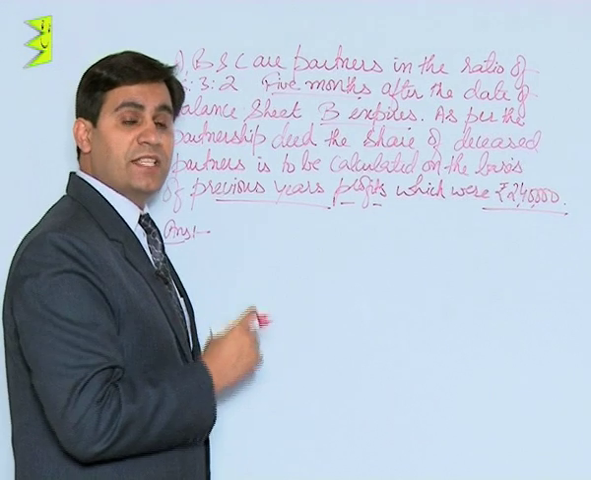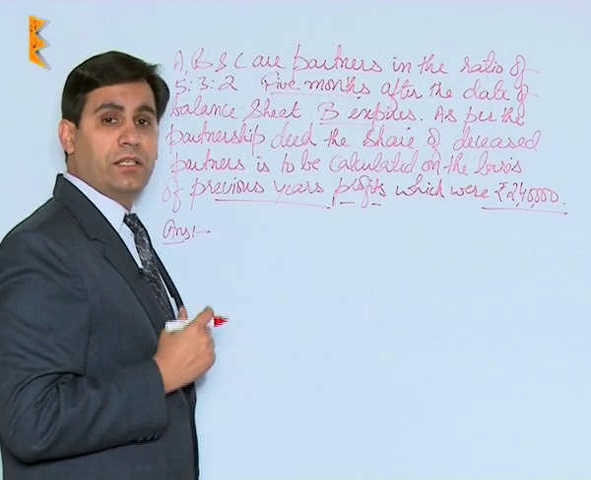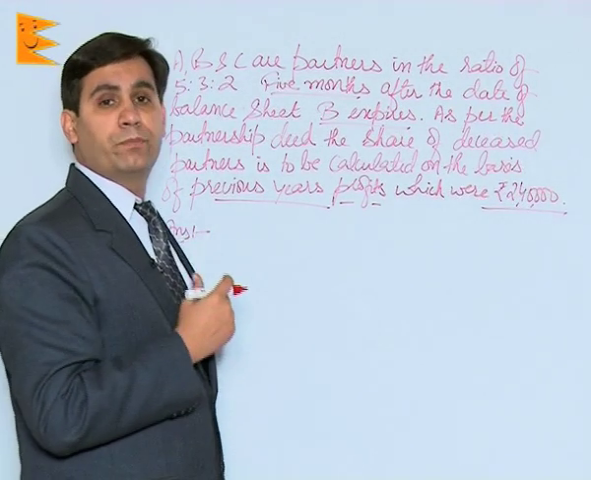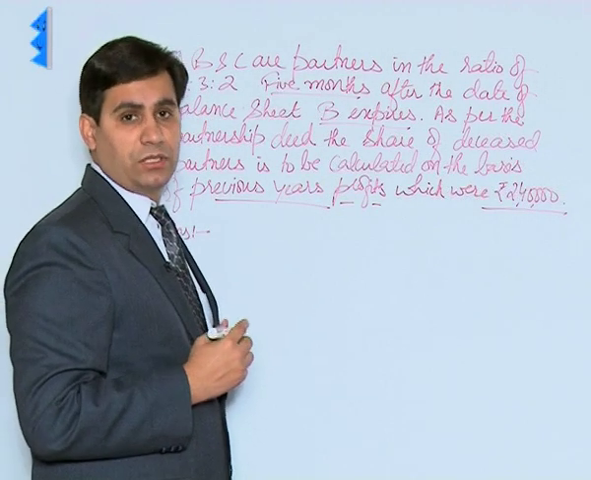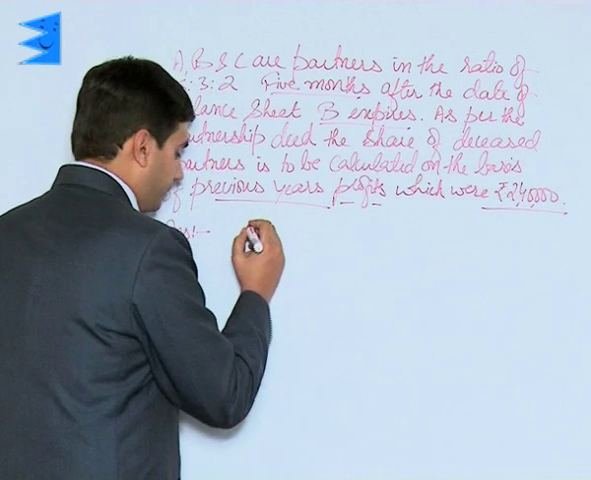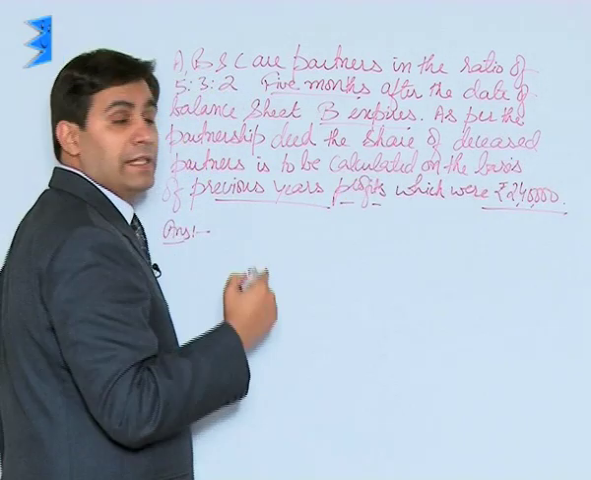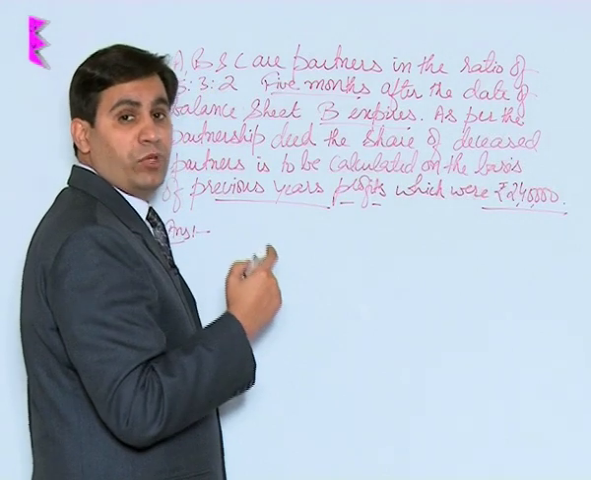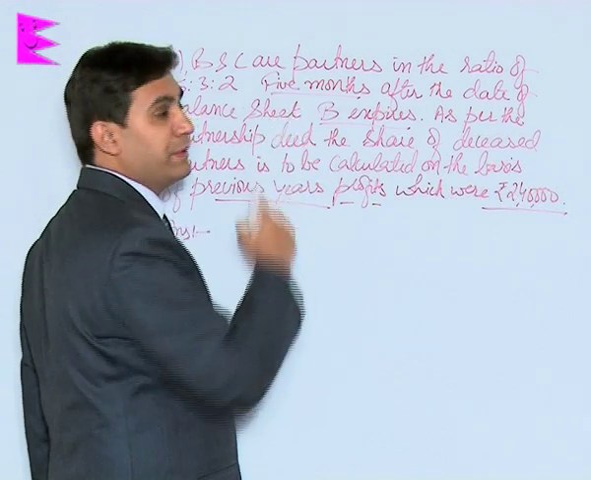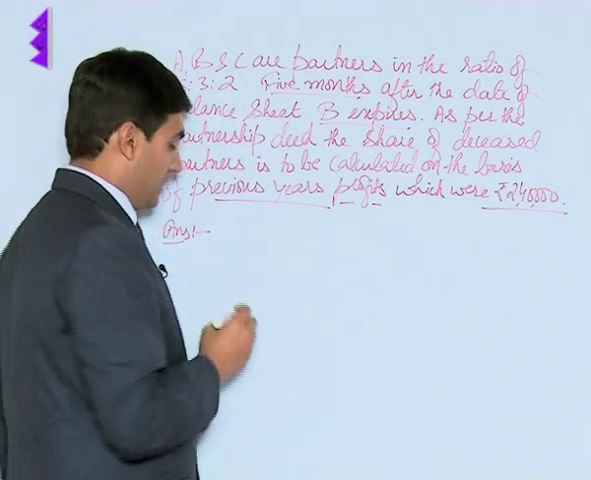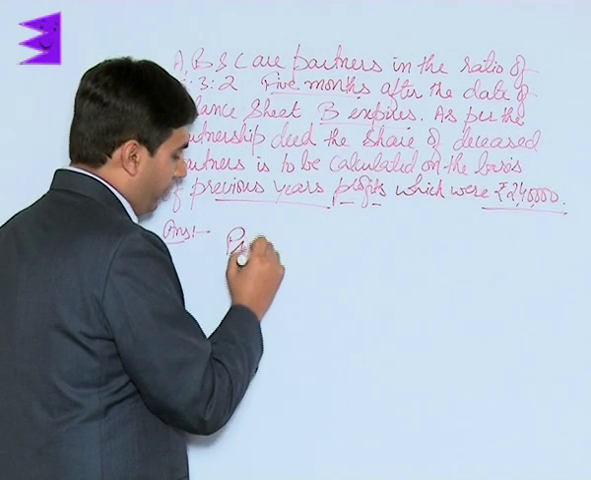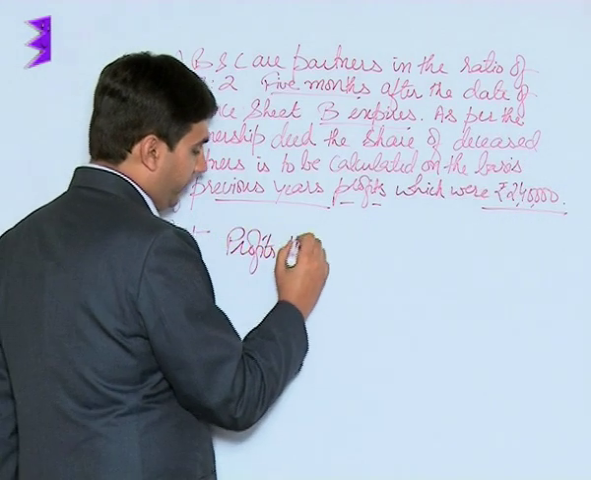So now, students, in this case, the share of the deceased partner is to be calculated on the basis of the profits of the previous year, which are given to be 2,40,000. Now, first of all, we'll convert and try and calculate the profits for the 5-month period, that is the period for which the deceased partner has worked in the business. So, profits till the date of death.